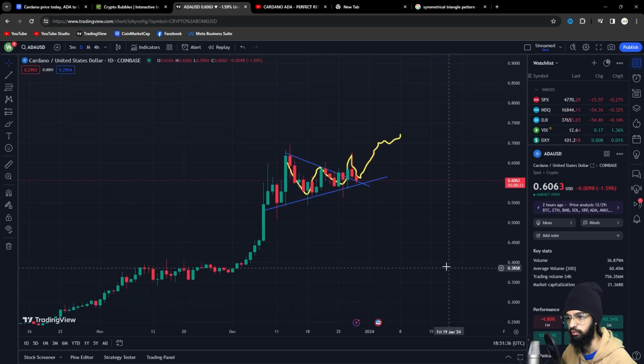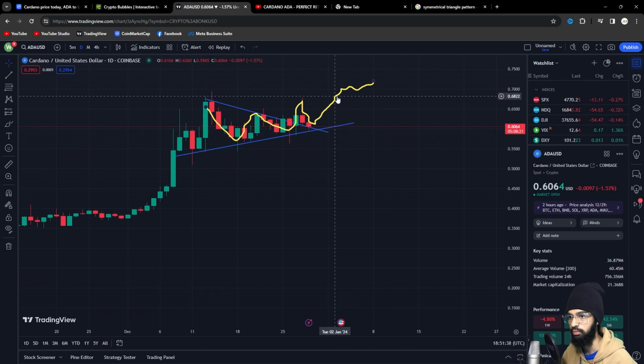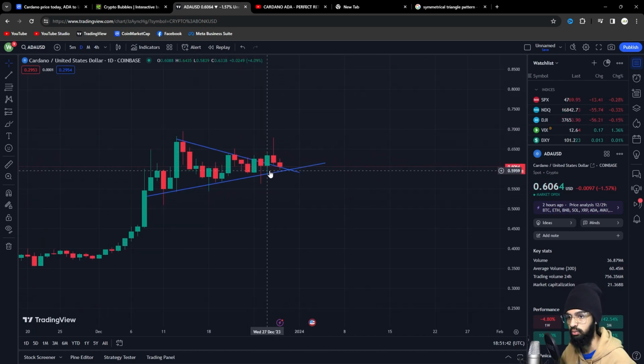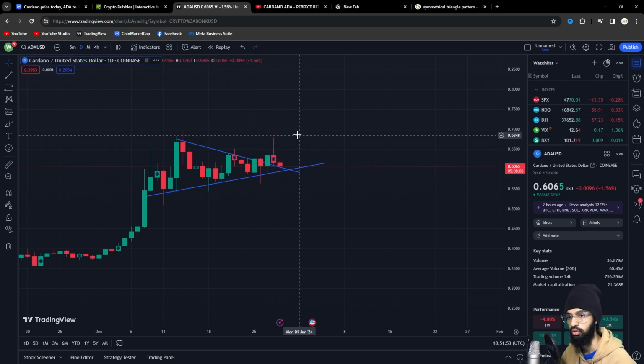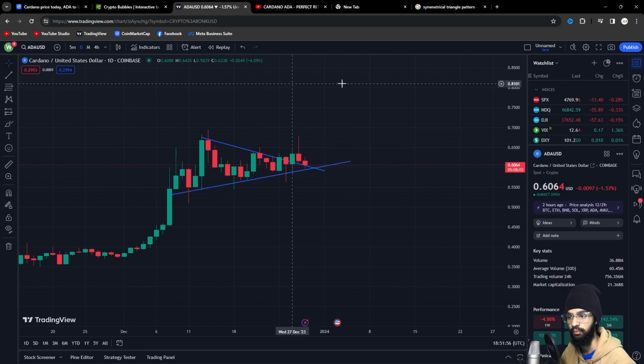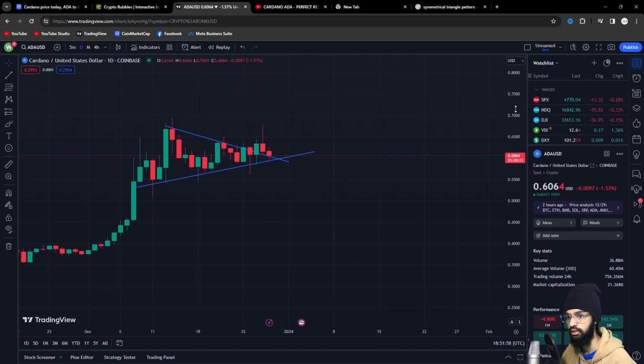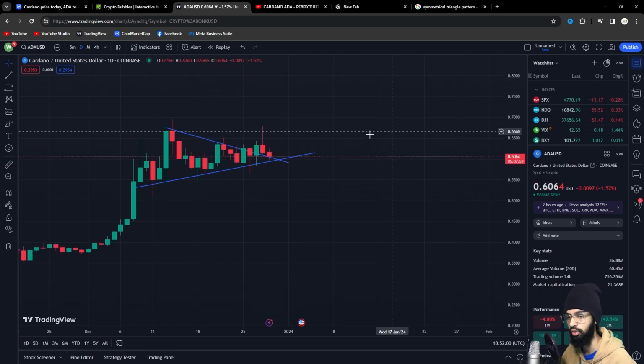If we switch to the daily graph, let me zoom in, this is the chart we see, and this upcoming price prediction, let's delete this real quick, and we can see we had a positive breakout. We are seeing massive momentum in ADA. As you can see, we see upwards of 20% of volatility in just a couple of days. So this is good movement to see in ADA. But keep in mind, this doesn't mean that ADA is bullish on the long term.